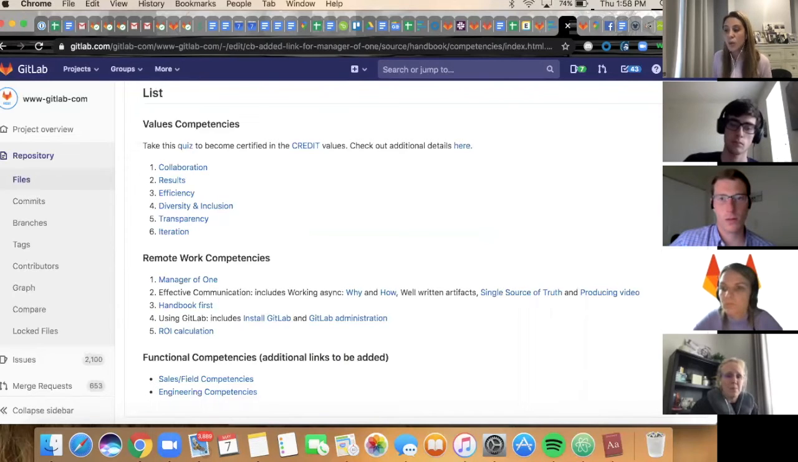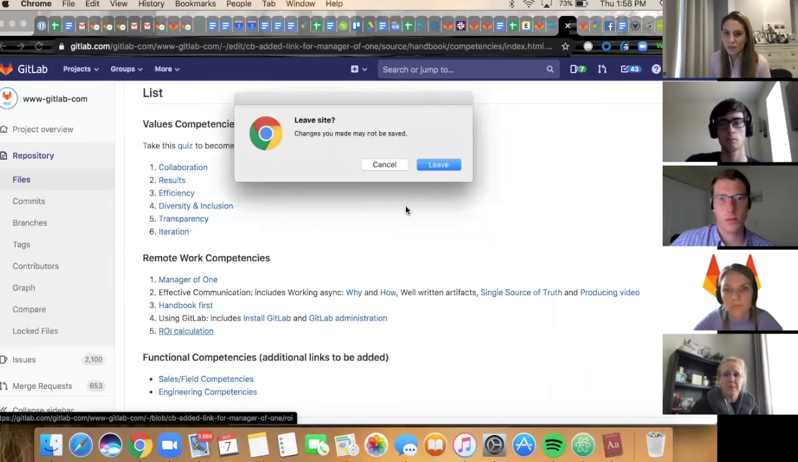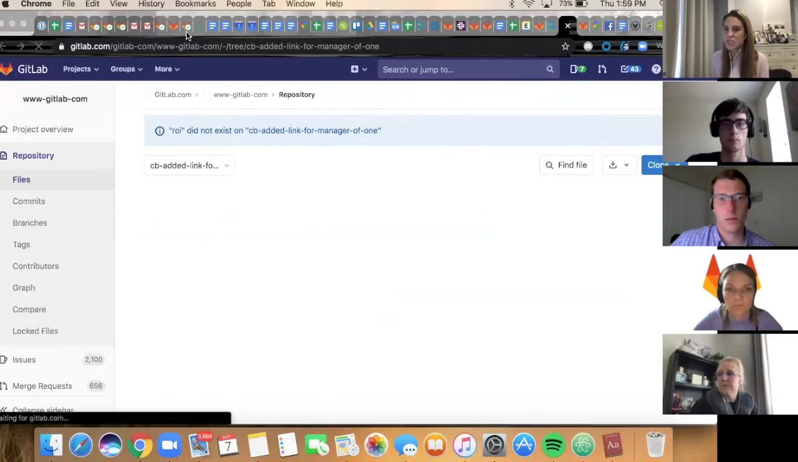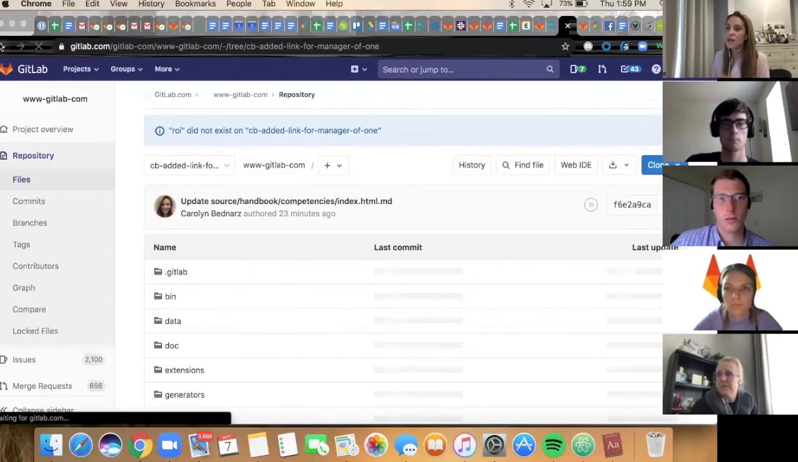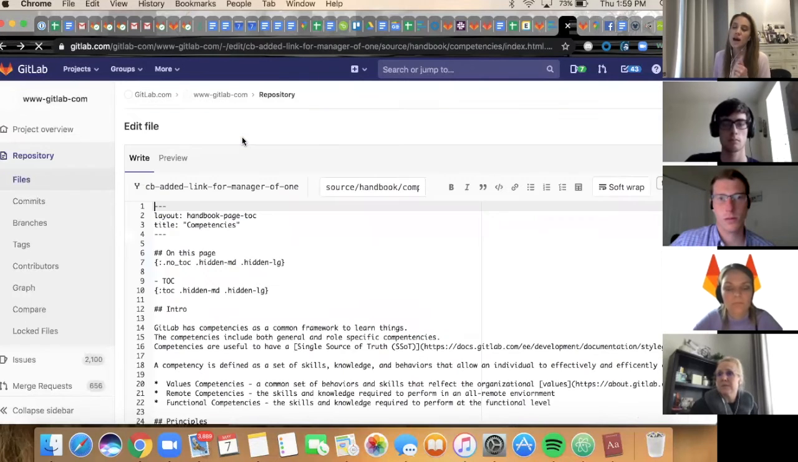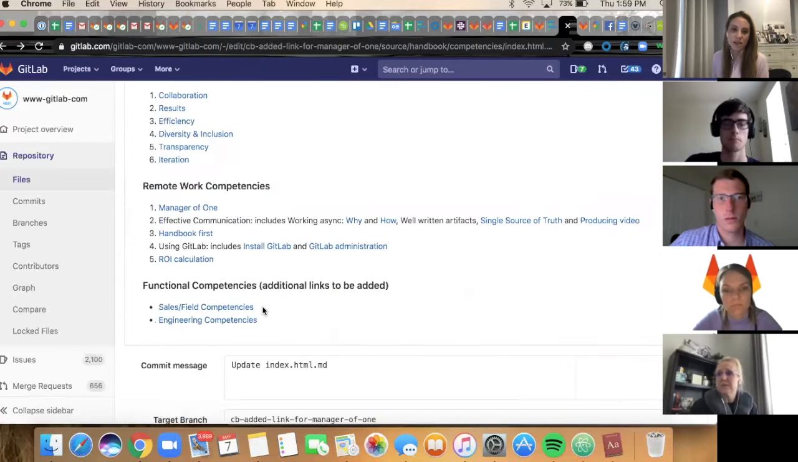On ROI calculation, we discussed this one at length as a team. In order to meet our deadline of May 18th, we wanted to limit the scope of this specific competency because we feel like it's really specific to the sales and marketing teams. And so we want to make sure it's embedded within their functional competencies, but an iteration down the road may be us pulling this out to a broader competency of business acumen at the company level.